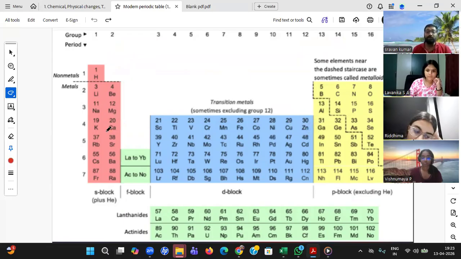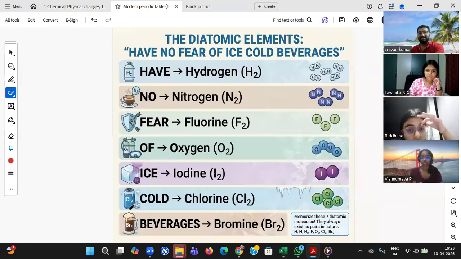Up to 20, you need to remember it by hook or crook. If you want any trick, I'll help you out with the trick. Just now I gave a trick among the 118 elements. If you want to remember what are the 7 elements, for that this is the trick: have no fear of ice, cold and beverages.